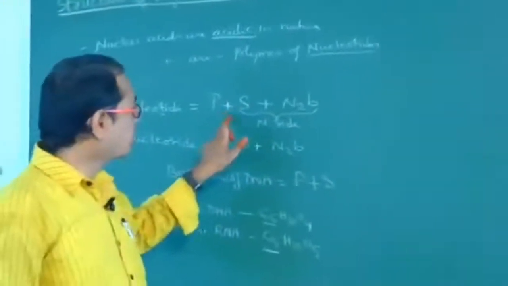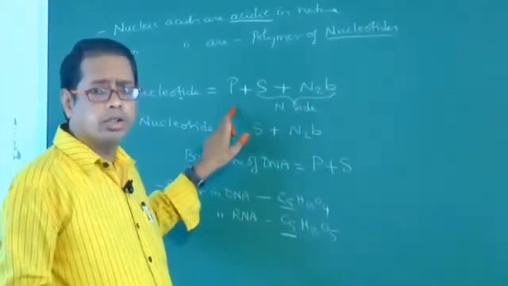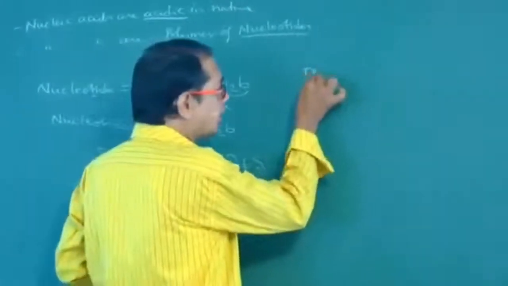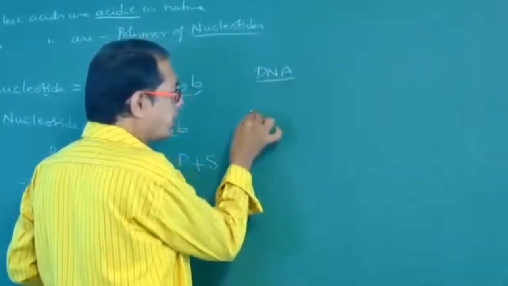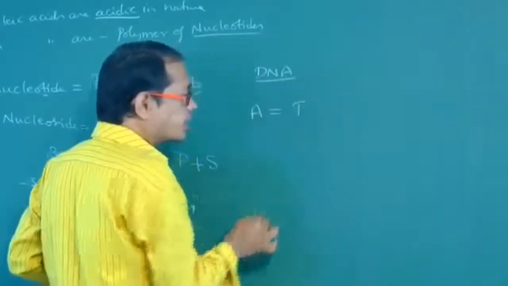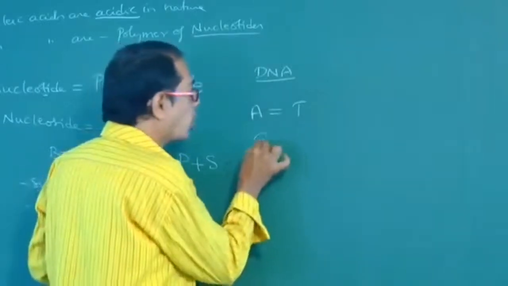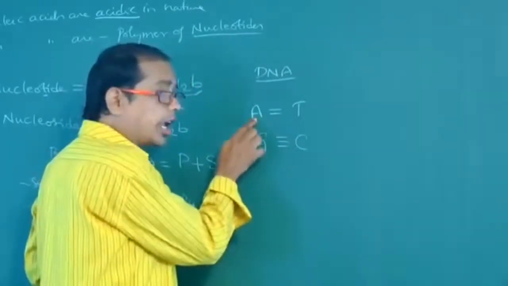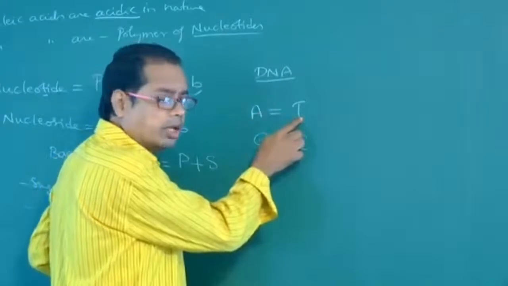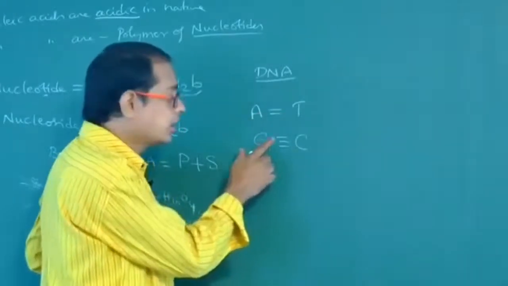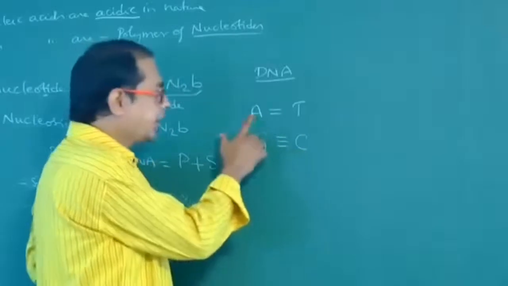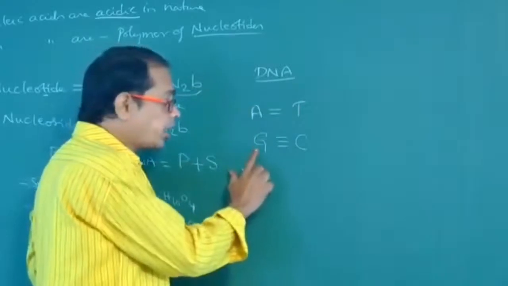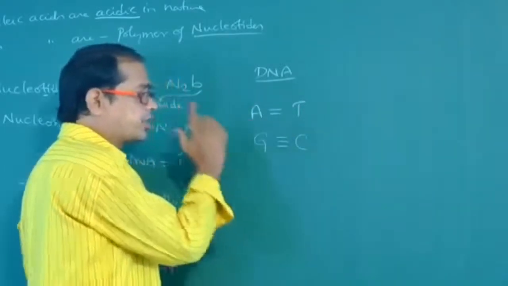Next, what is a nucleotide? These three components together are called nucleotide. How many types of nitrogen bases are there? In DNA, how will the pairing be? Adenine always pairs with thymine. Guanine always pairs with cytosine. A, adenine. T, thymine. G, guanine. C, cytosine. Adenine always pairs with thymine and vice versa. Guanine always pairs with cytosine and vice versa.